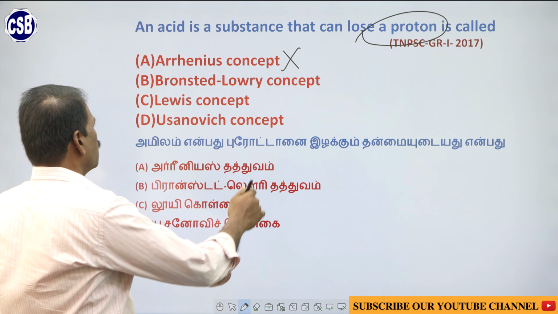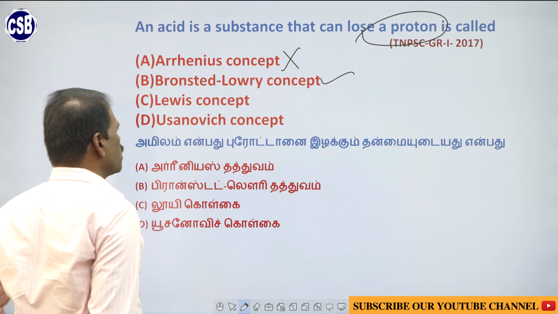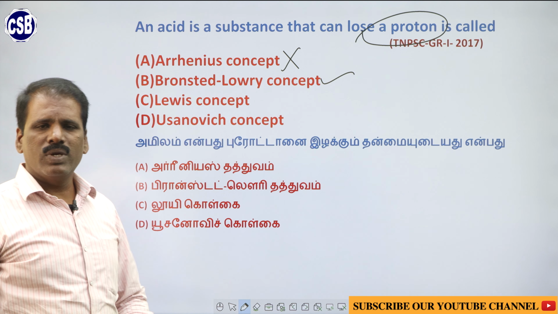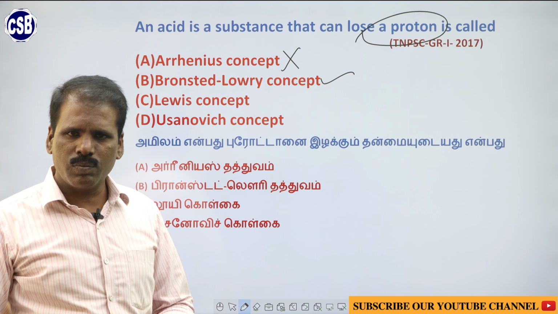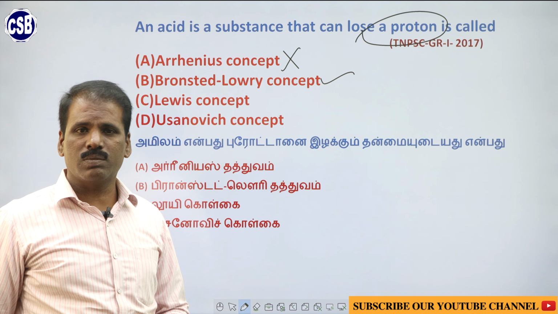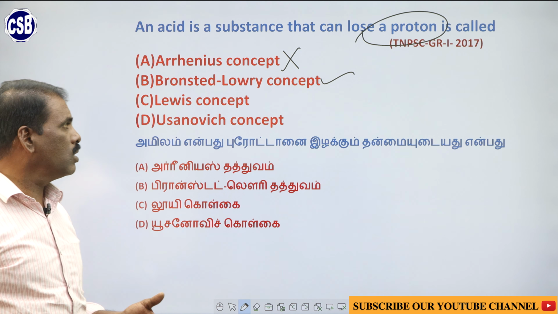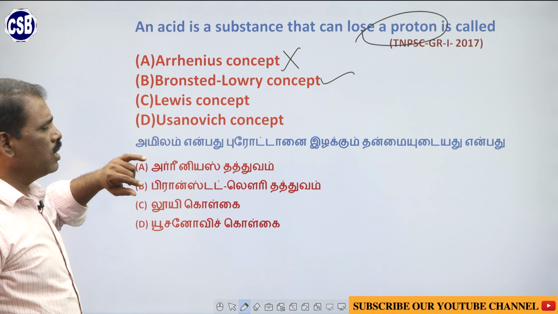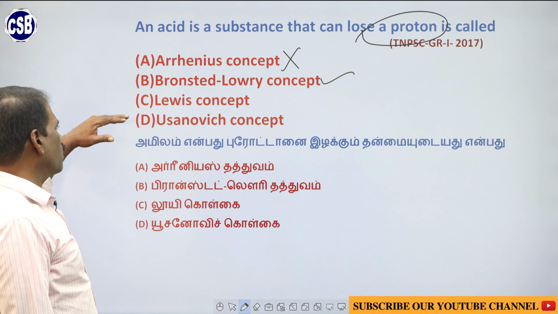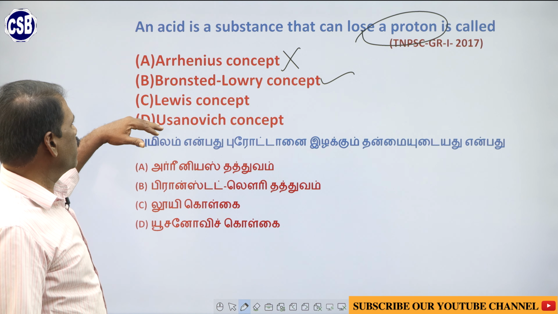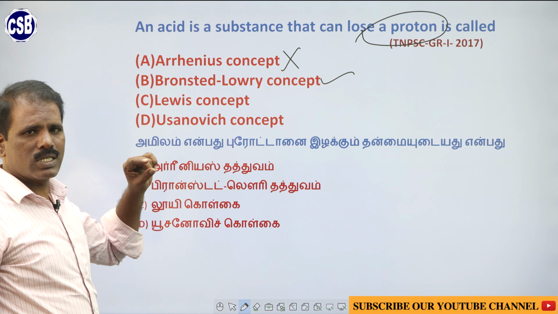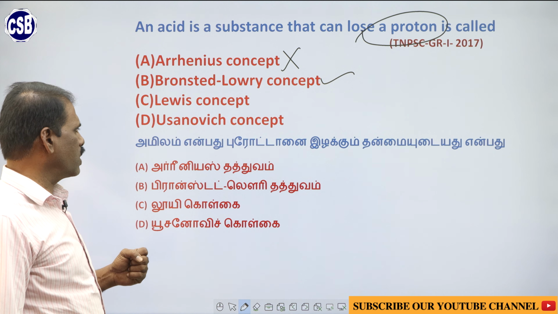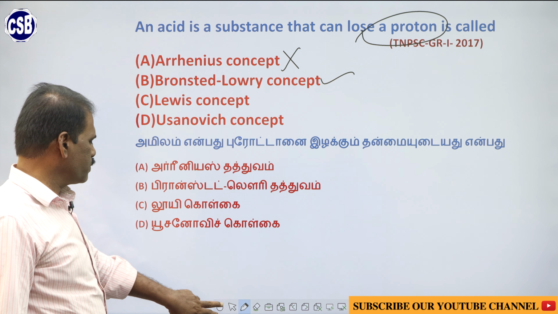It should be the second choice, Bronsted-Lowry. Bases are the substances that can accept a proton, acids are the substances that donate a proton. According to Lewis, an acid is a substance that has a tendency to accept a pair of electrons. That we see in the next slide.